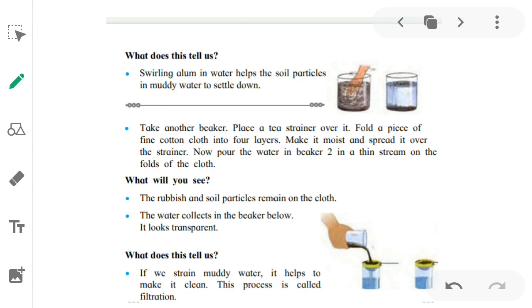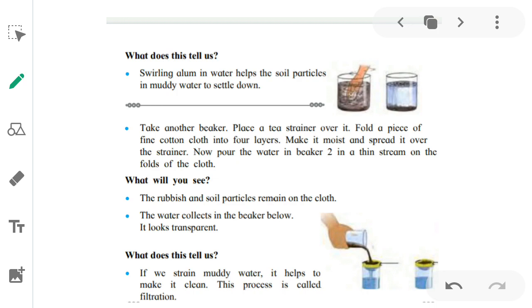Now take another beaker. Place a tea strainer over it. Tea strainer, we use it for straining our tea. Chai ki chhanni. Fold a piece of fine cotton cloth into 4 layers. Make it moist and spread it over the strainer. Now pour the water in beaker 2 in a thin stream on the folds of the cloth.